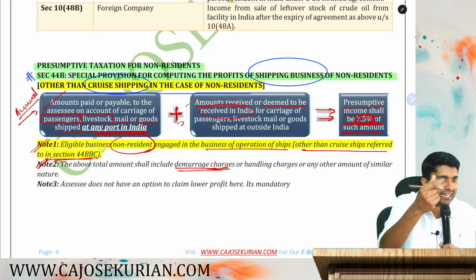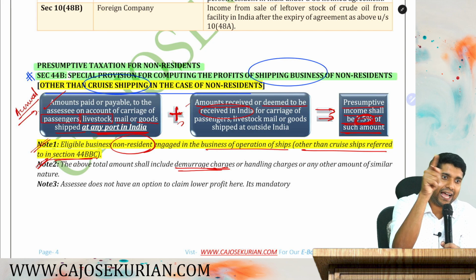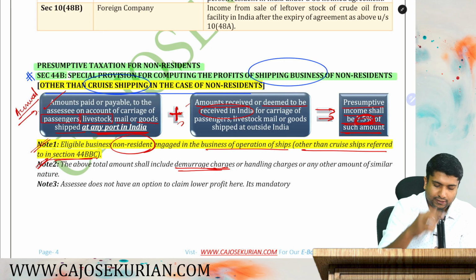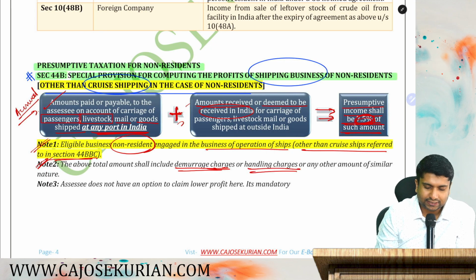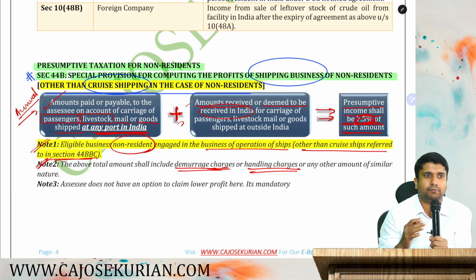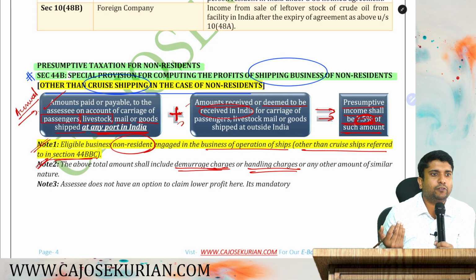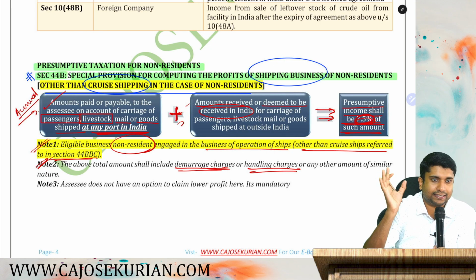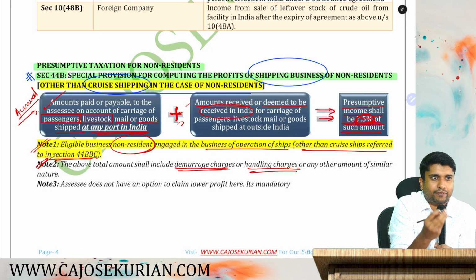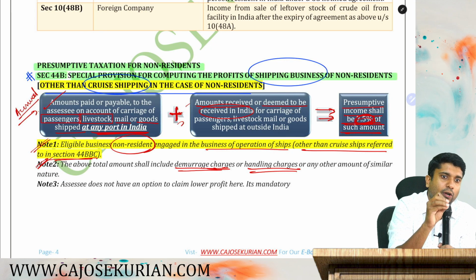The ship is collecting some demurrages, that means it is their income. That also has to be added as a part of the freight. Likewise, handling charges if they are collecting. What are handling charges? Say for example, if they are transporting live animals, then they have to give them food, clean the excrete, etc. So for that they will incur some expenses. For that they will charge some extra amount apart from freight.